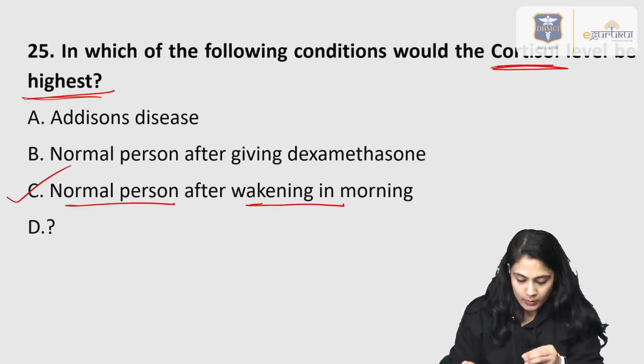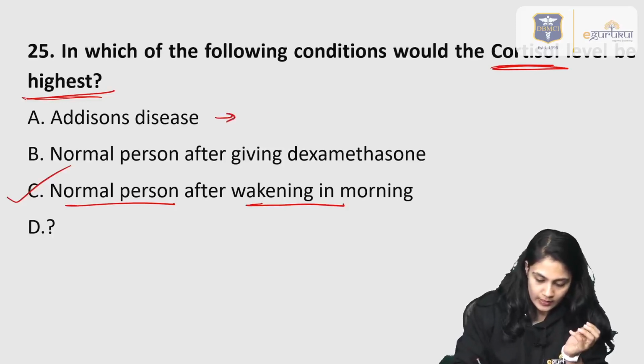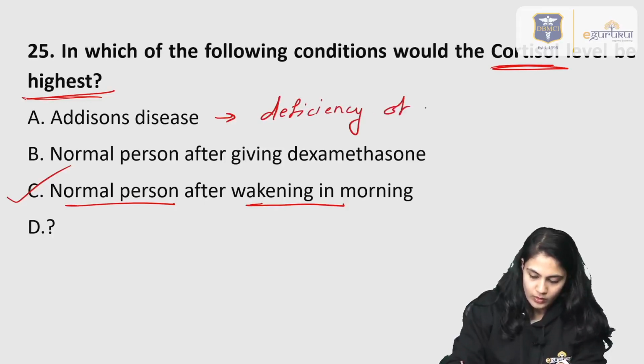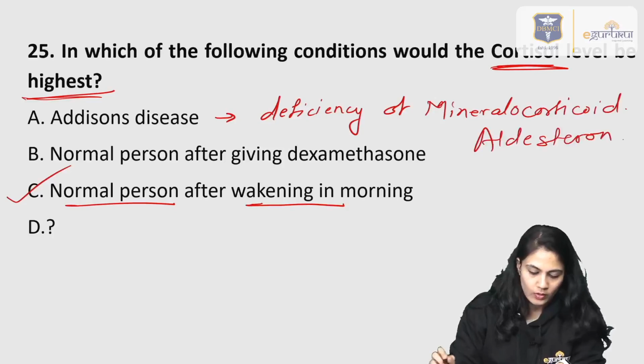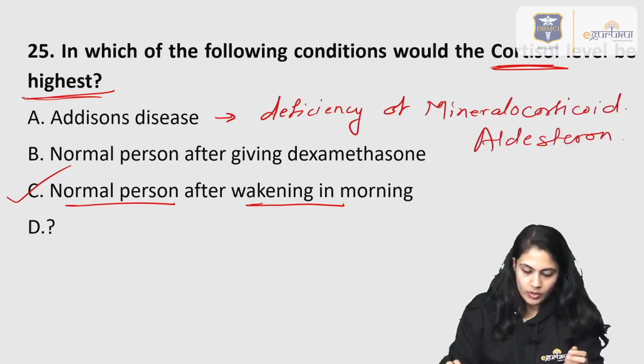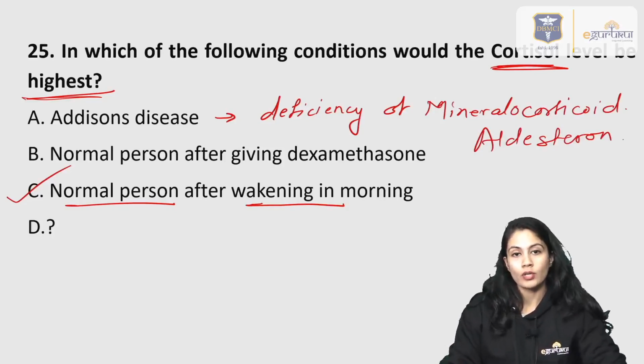Because in Addison disease, there is a deficiency of mineralocorticoid, which is the aldosterone. So there is a deficiency of one of the corticoids, that is mineralocorticoid deficiency, so it cannot be the cause of highest cortisol.